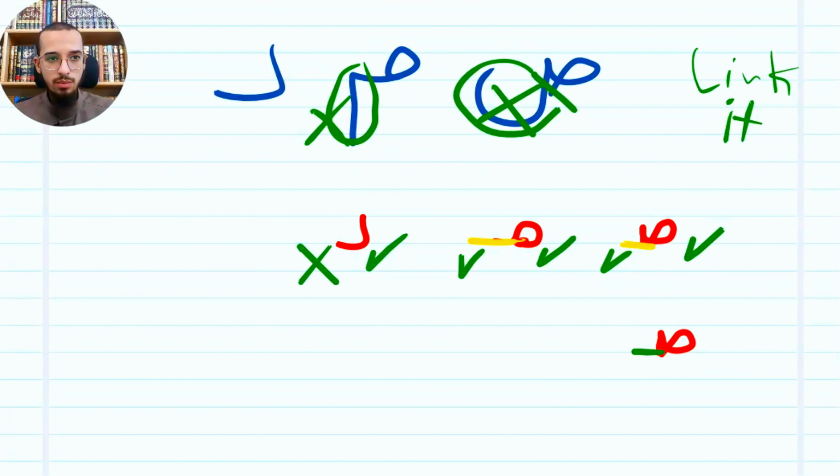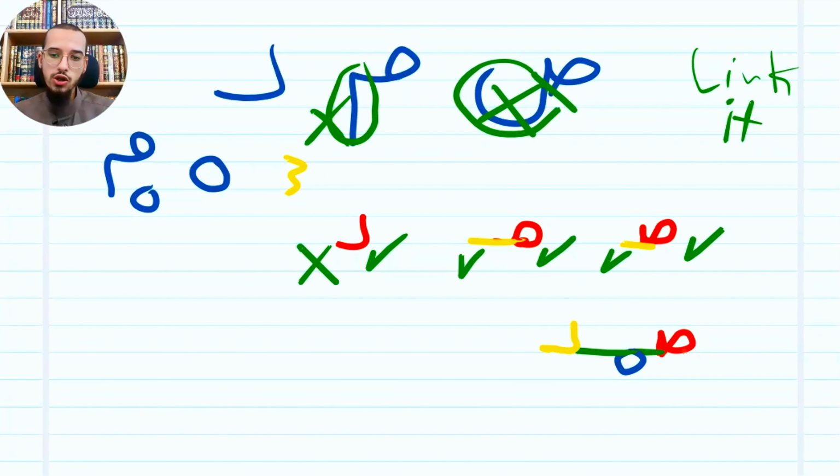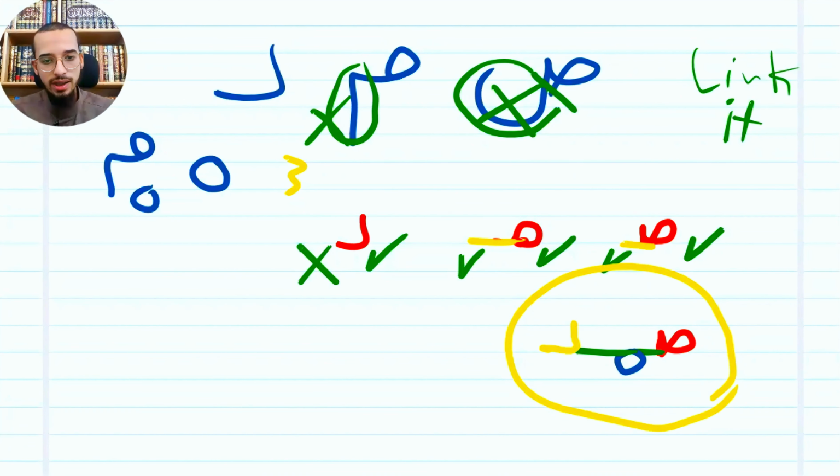I'm gonna write mim. Mim, you should know, the circle is on the bottom, not on the top, like that. I'm gonna write the linking line, like that. I'm gonna apply the third rule: each letter at the end, write it fully like that. So this is the word alhamdulillah, we linked it. Sod, mim, dal. That's right.